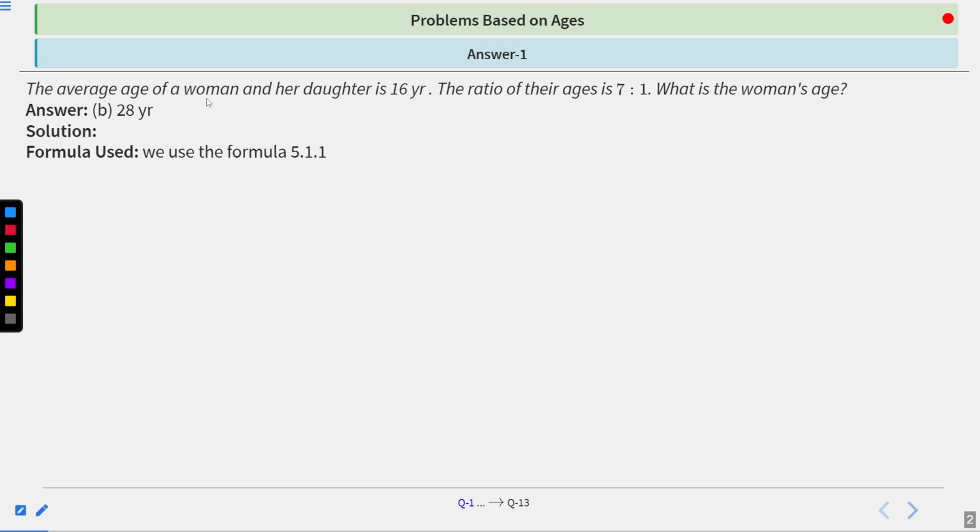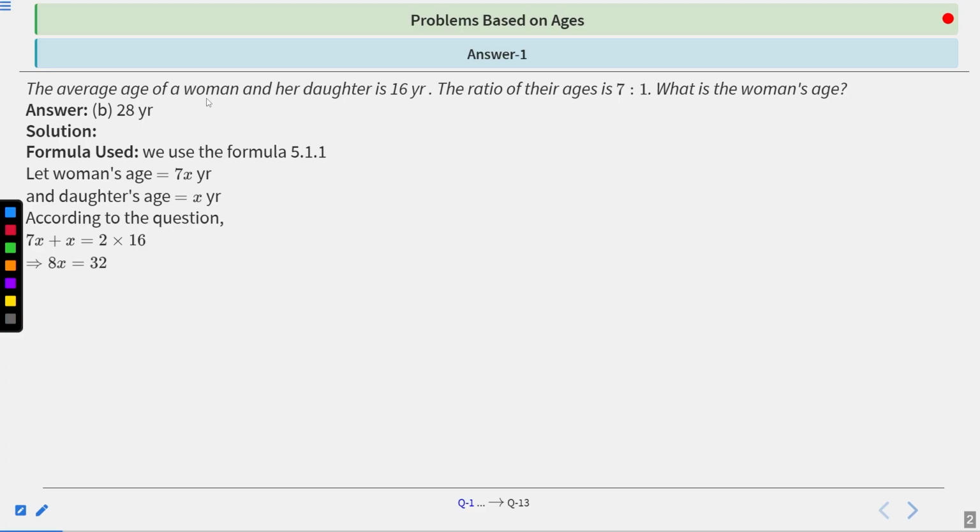So the formula we use for this question is 5.1.1. Let the woman's age be 7x because the ratio is given as 7:1, and the daughter's age is x. So according to the question, 7x plus x equals 2 into 16.